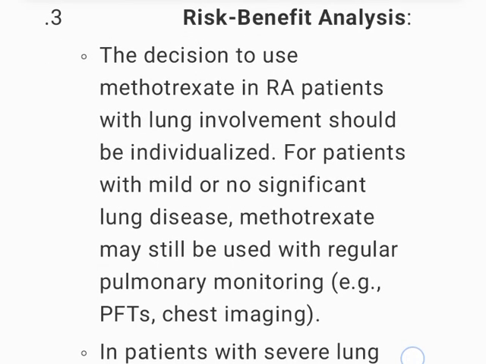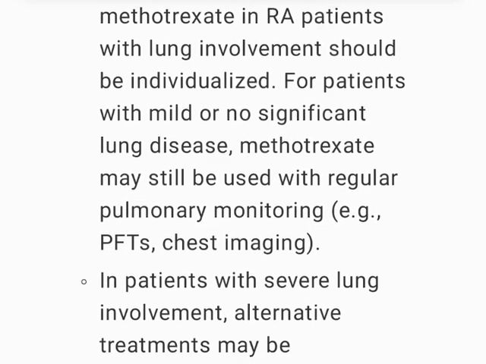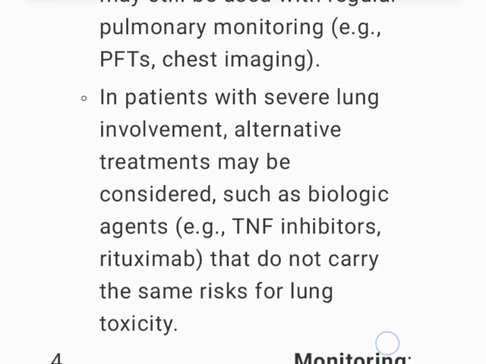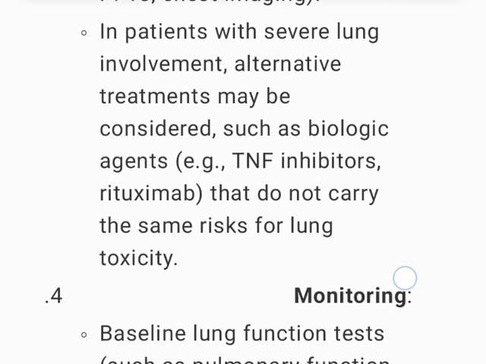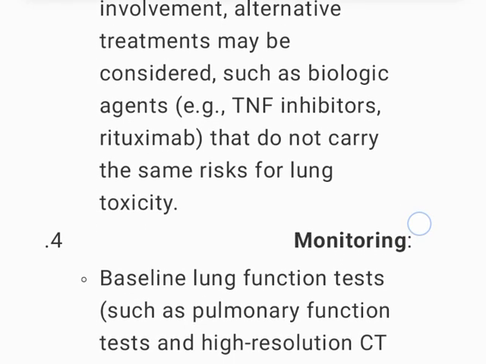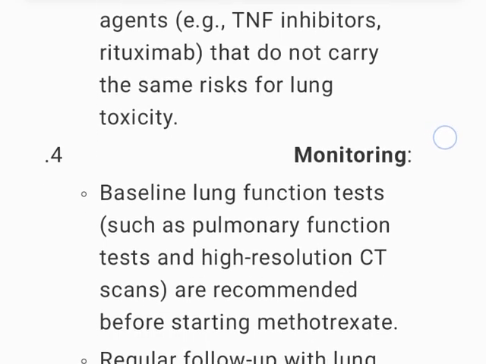3. Risk-benefit analysis. The decision to use methotrexate in RA patients with lung involvement should be individualized. For patients with mild or no significant lung disease, methotrexate may still be used with regular pulmonary monitoring, e.g., PFTs, chest imaging. In patients with severe lung involvement, alternative treatments may be considered, such as biologic agents, e.g., TNF inhibitors, rituximab, that do not carry the same risks for lung toxicity.